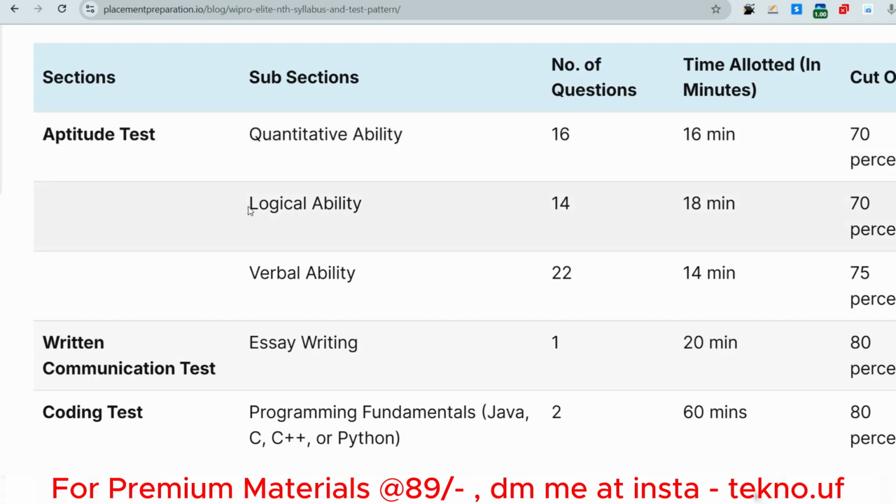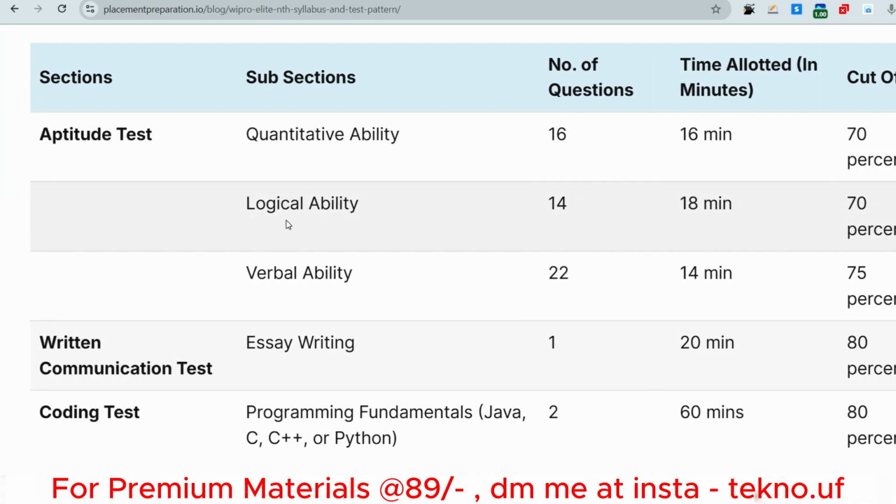Okay, so let me start with the syllabus and everything. As you know, in Wipro Elite, you will have to face at least 16 quantitative ability questions, 14 logical ability questions, 22 verbal ability questions, and you also have to face an essay writing. Okay, and there will be one question, and I'm going to share all of the important questions one by one, so please watch till the end. And at the end you will have to face a coding test. There you will have two coding questions, one from general knowledge and one from DSA.